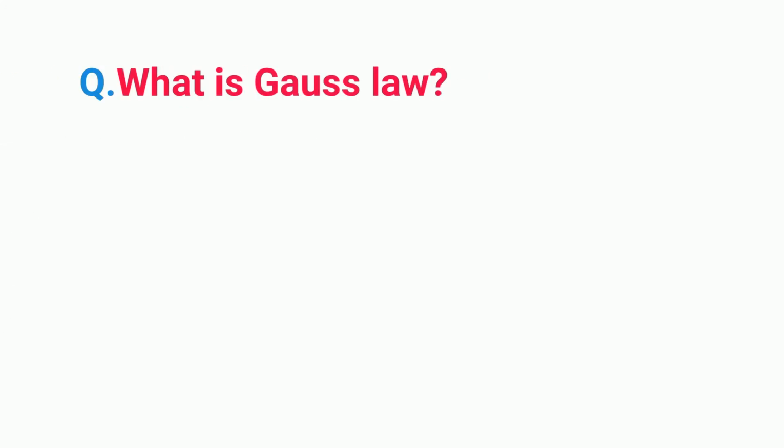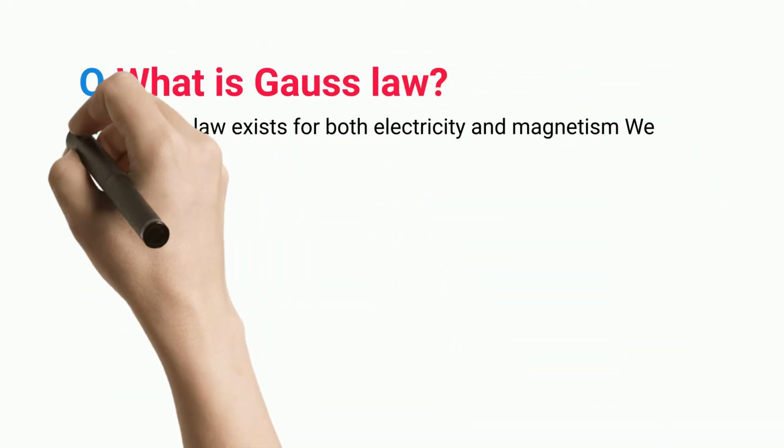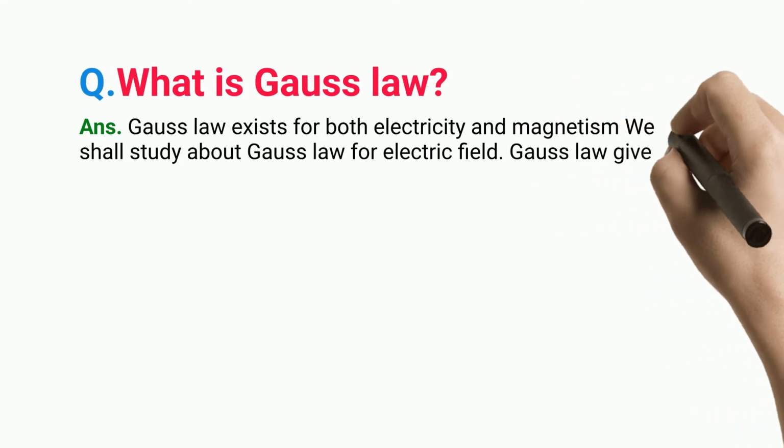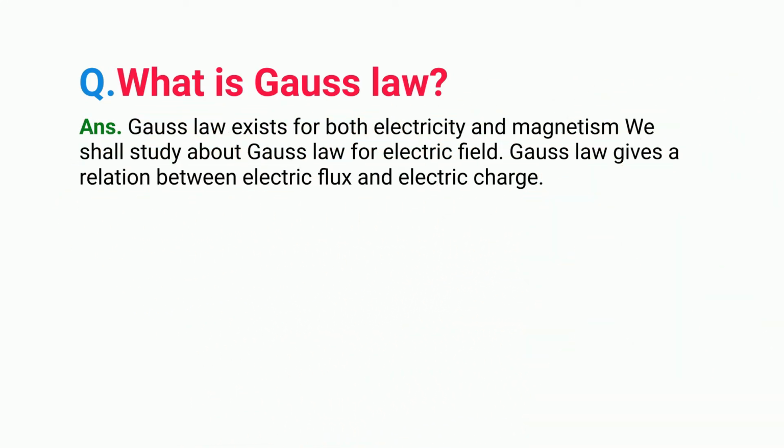What is Gauss Law? Gauss Law exists for both electricity and magnetism. We shall study about Gauss Law for electric field. Gauss Law gives a relation between electric flux and electric charge.